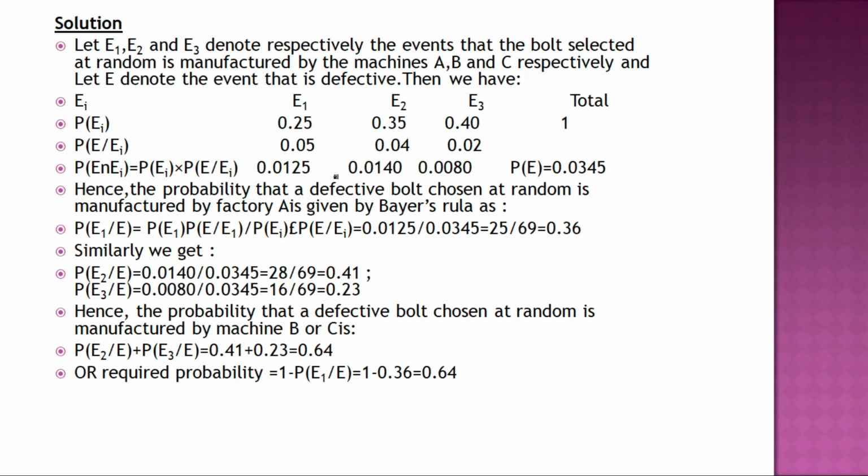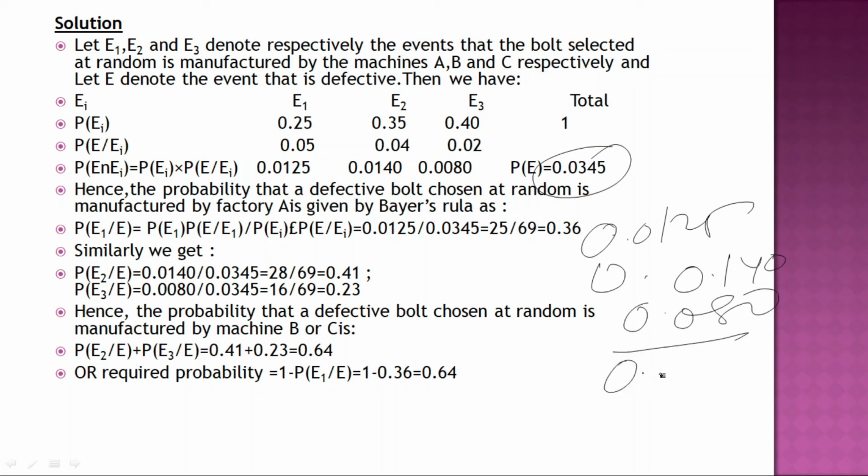this is what you got, 0.3035. So this is what we have added. How does this 0.0345 come? You have to know: 0.0125, 0.0140, 0.080, this will come to 0.0345. This is the addition of all these things, as I am showing.